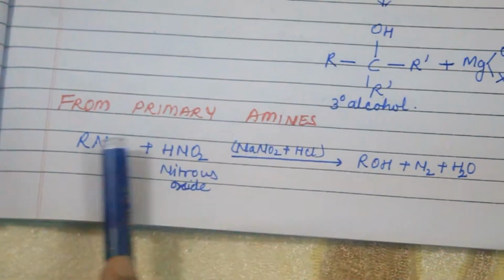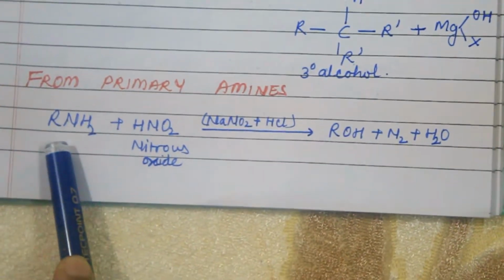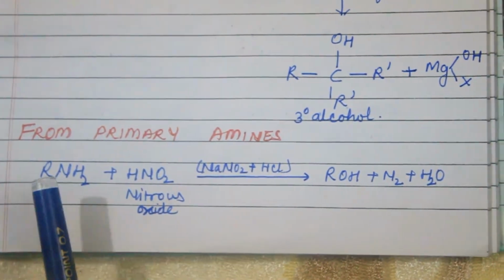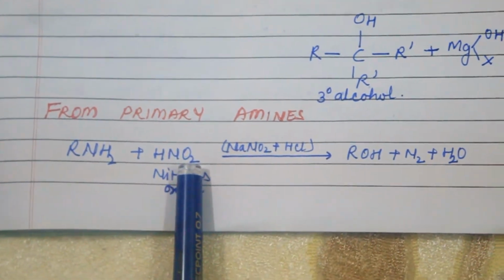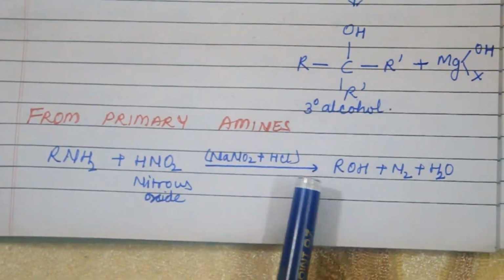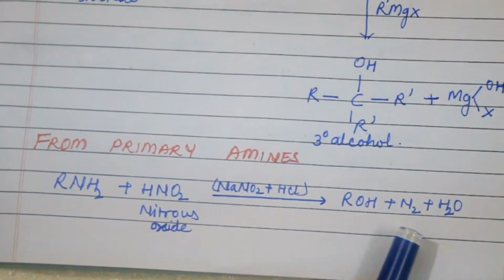From primary amine: this is the primary amine, as you studied in an earlier chapter. When it reacts with nitrous acid in the presence of the catalyst NaNO2 and HCl, it forms primary alcohol, N2 and water.